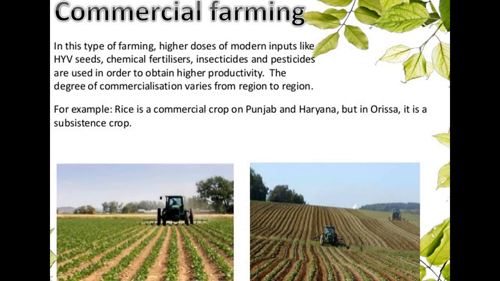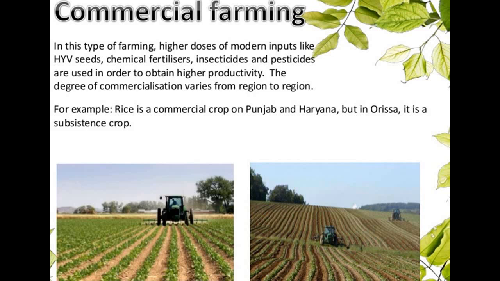For example, rice is a commercial crop in Punjab and Haryana, but in Orissa it is a subsistence crop. Orissa can't produce much rice, so it is a subsistence crop there, and they are not producing much of it in that region. Where it is rich, like in Punjab and Haryana, they produce as much rice as they can, because that's the commercial crop of that region.